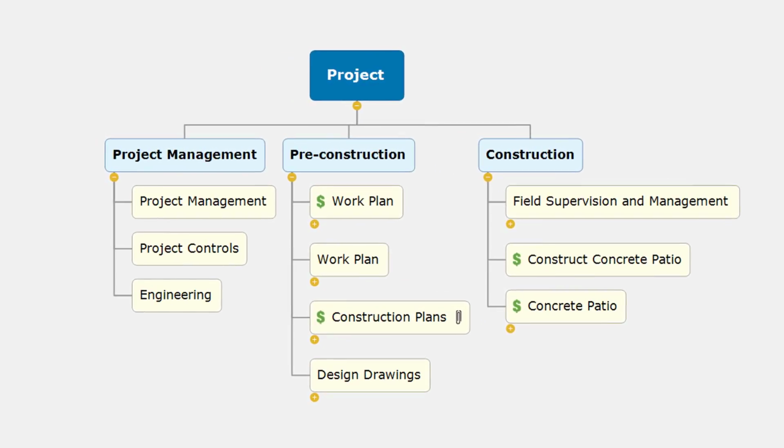This mind map included a number of different examples for work packages and activities. I also included examples of where you would capture cost and the different options that you have to capture those costs so you can estimate and control those costs during project execution.